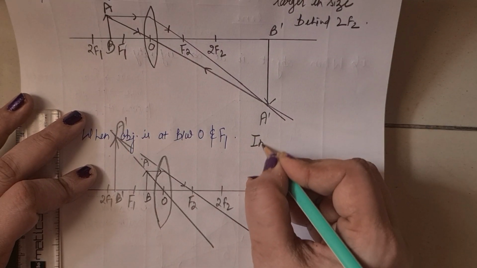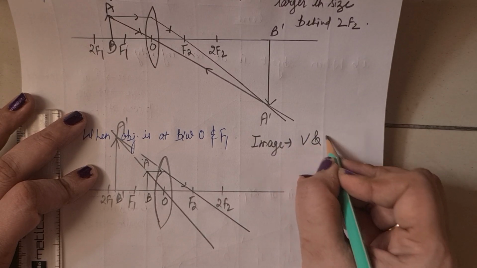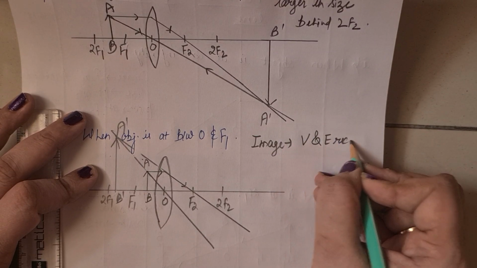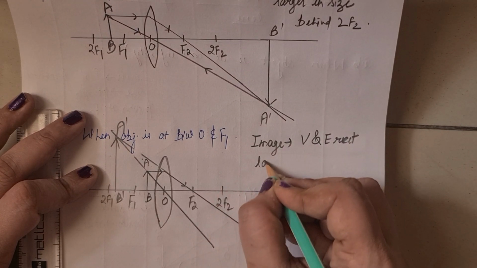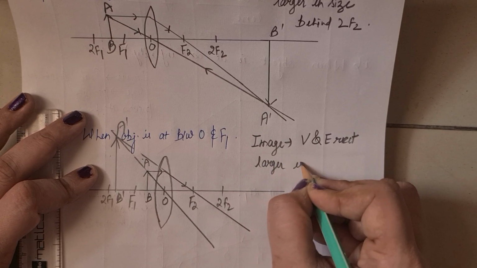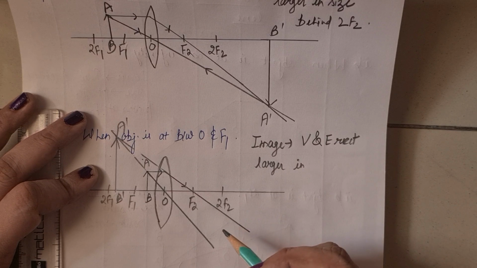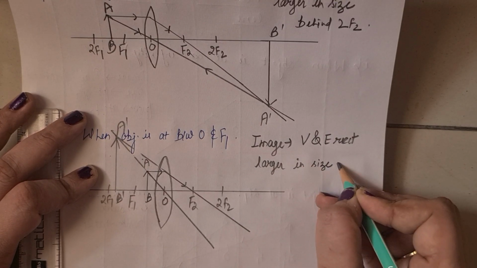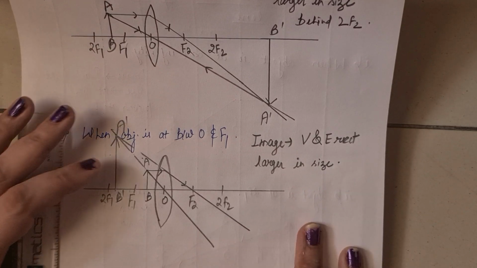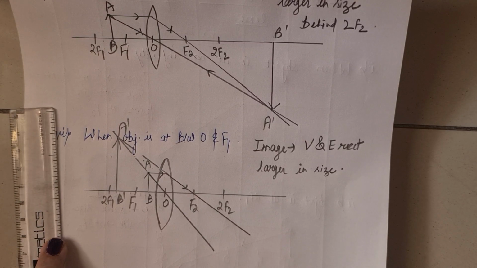That's why it is important, because in this case the image is virtual and erect, larger in size. Only in this case the image is virtual and erect, otherwise it is always real and inverted. Okay, so these are the image formations of a convex lens. Once again, let's study them one more time.